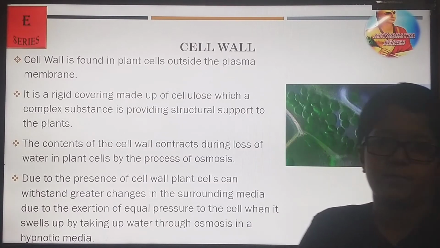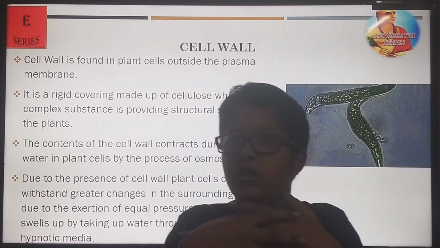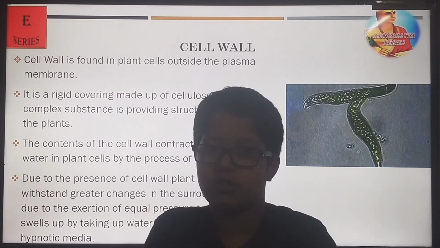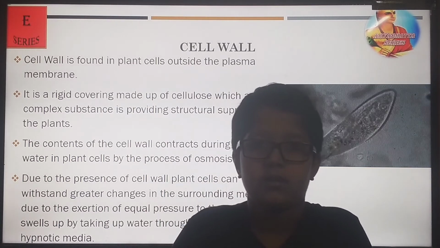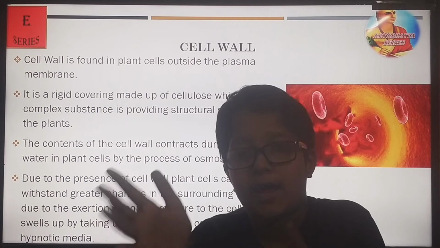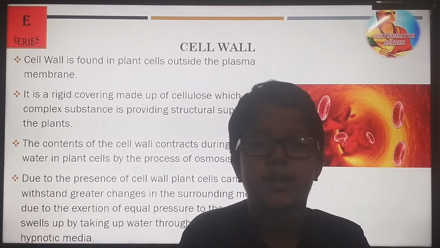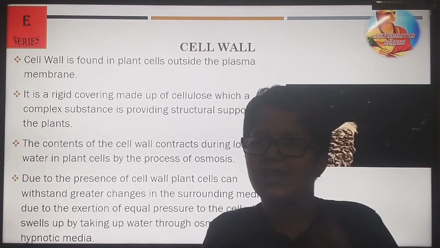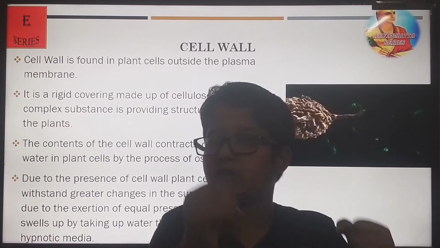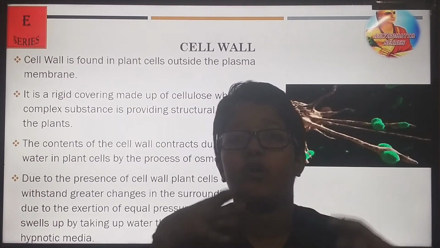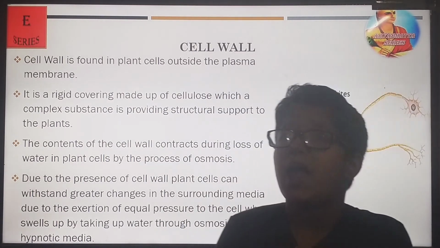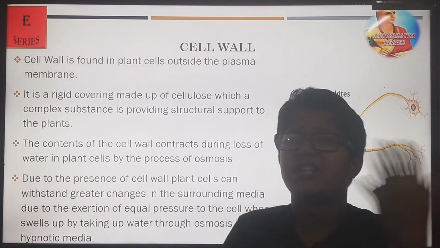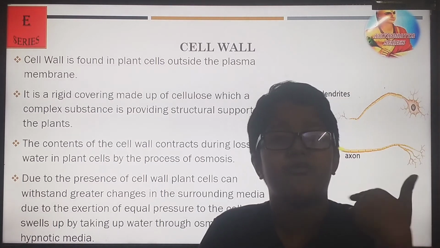Now, the cell wall. So what is the cell wall? The cell wall is found in plants. First of all, it's a very important point that it's not found in animal cells. It's only found in plant cells. This cell wall is a very tight and very strong defense wall which does not allow harsh conditions to affect the cell.